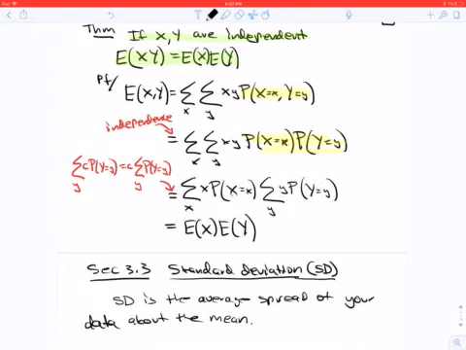In the second formula here, notice where we use independence. It's to factorize the joint distribution here.